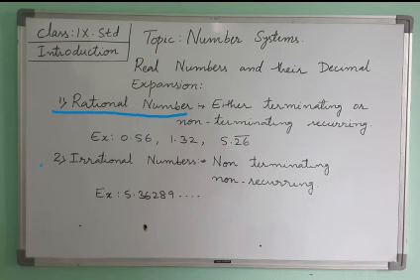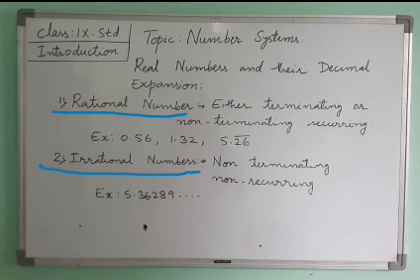Then go for irrational numbers. Irrational numbers are non-terminating and non-recurring. Non-recurring means they will not repeat; the numbers after the decimal point will keep being different. And non-terminating means the remainder will not be 0 at all. That's why the decimal expansion for irrational numbers is non-terminating and non-recurring.